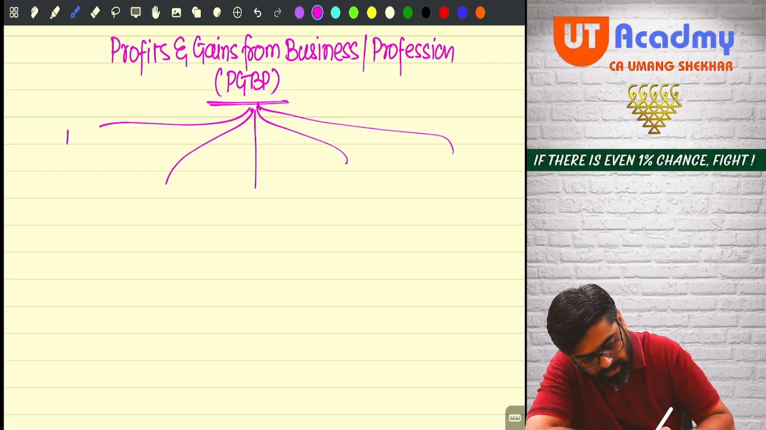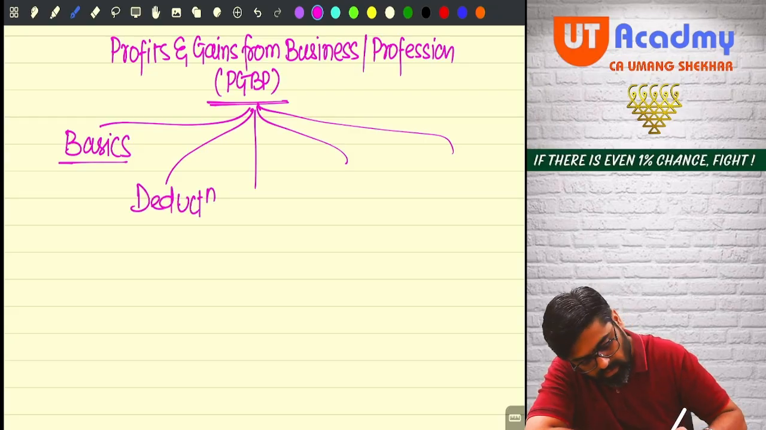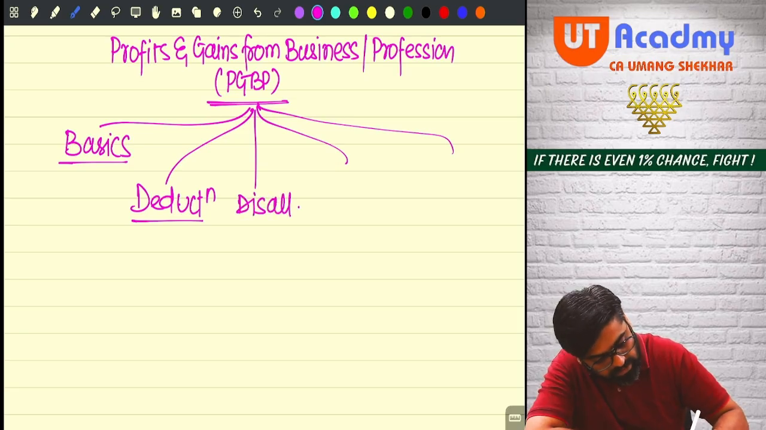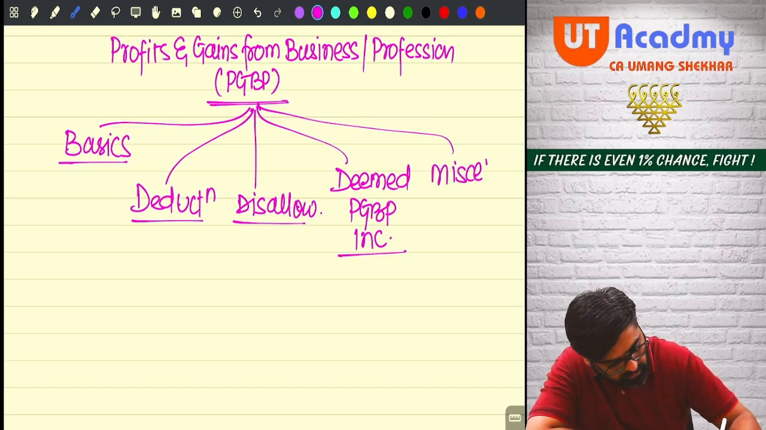The first part will be basics. The second will be deductions. Third one will be disallowances. Fourth one is deemed PGBP incomes. And the last one is miscellaneous concepts.